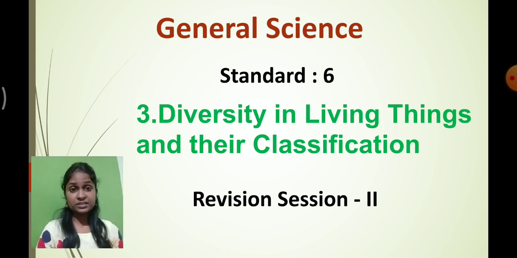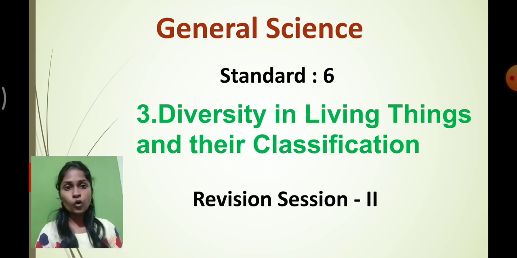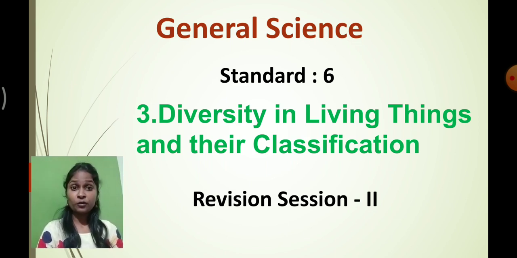In the last revision session, we learned that there are three types of plants depending upon the mode of nutrition. Those plants who prepare their own food, we call them autotrophic plants. On the other hand, there are certain plants who cannot prepare their own food and depend upon other plants.